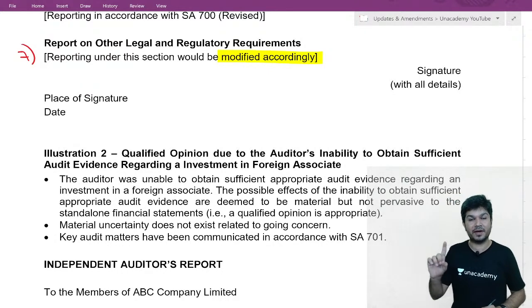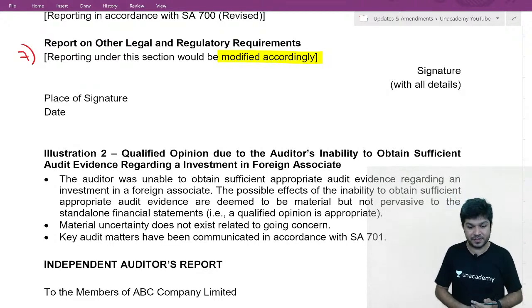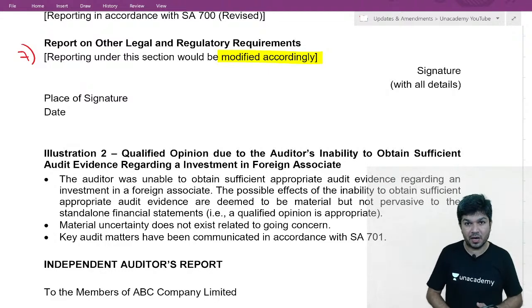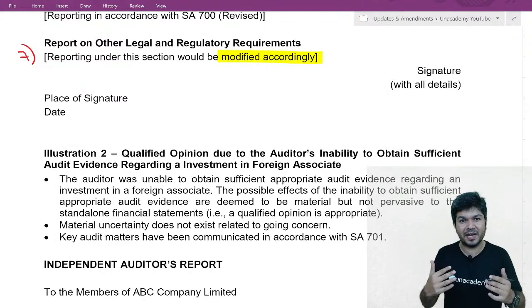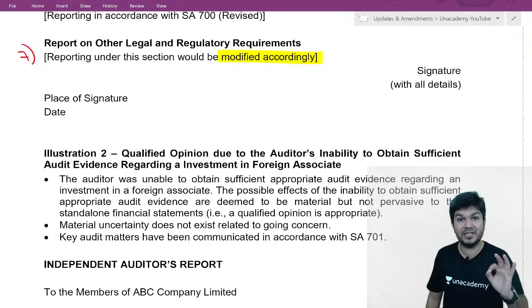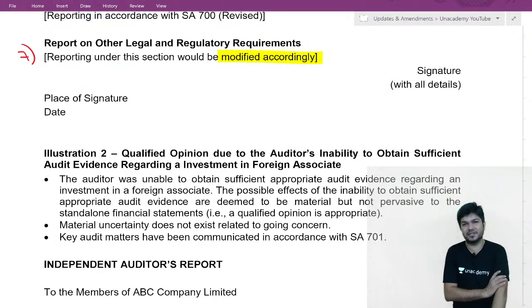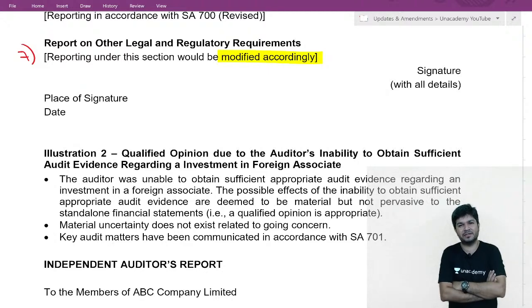If it's a qualified report, this is qualified, we checked it. Now we go to qualified, but we are not able to check. Now imagine the company has done a long-term investment.